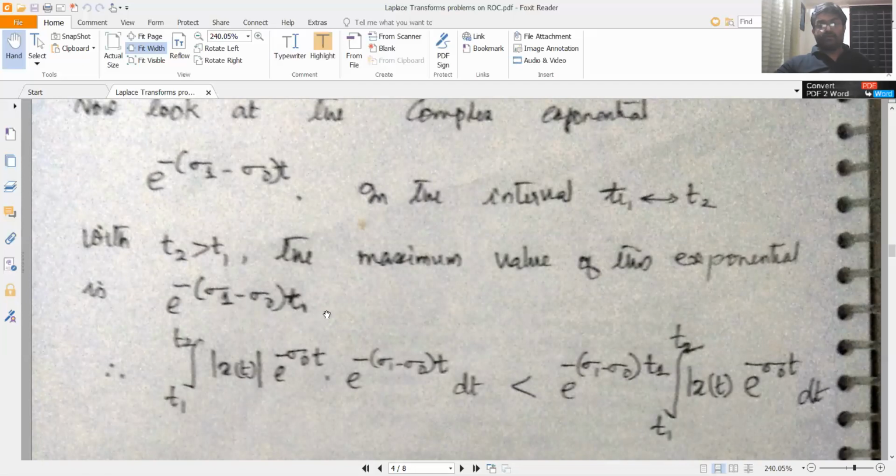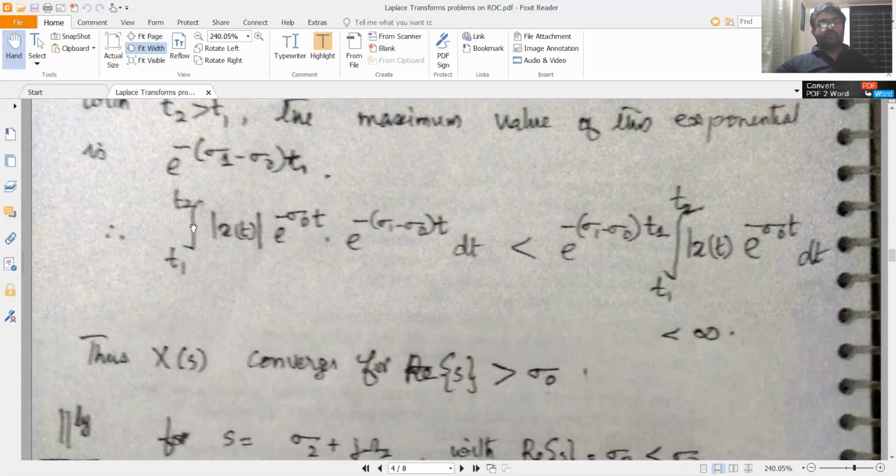So you can therefore write integral t1 to t2 modulus of x of t e raised to minus sigma 0 t into e raised to minus sigma 1 minus sigma 0 into t dt. What you are basically computing is the area under this function from t1 to t2.